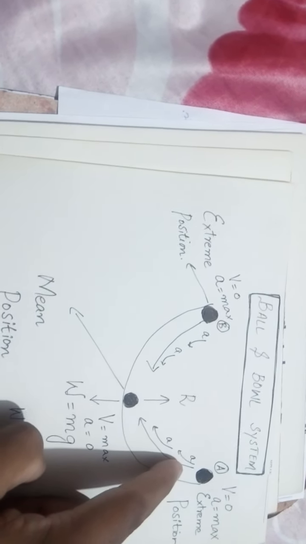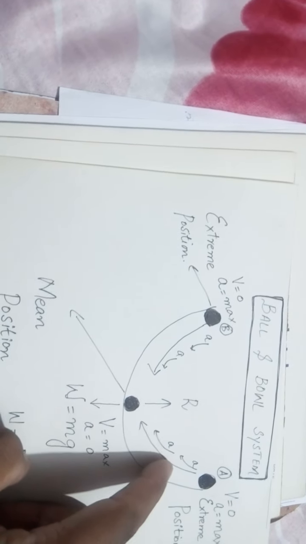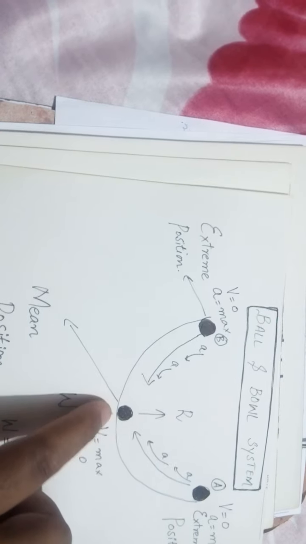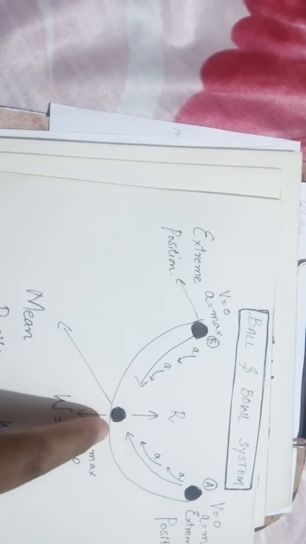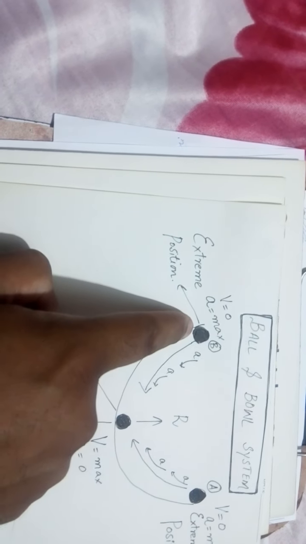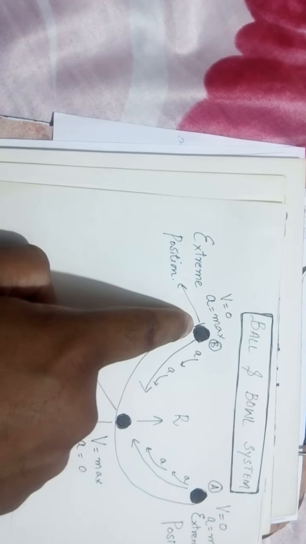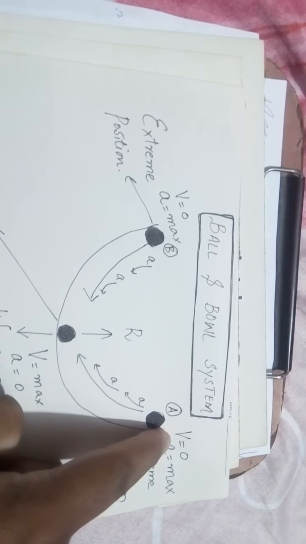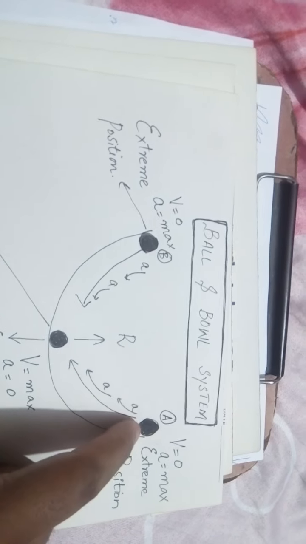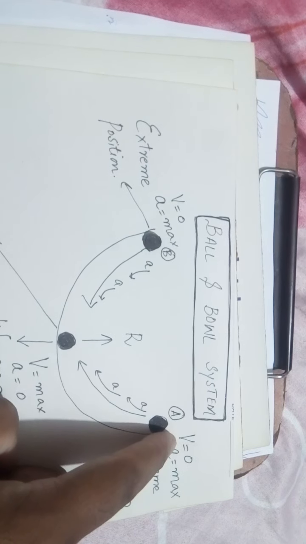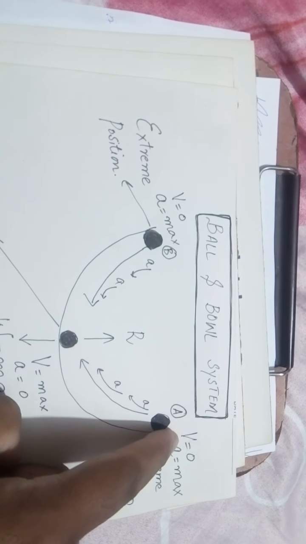When we release the ball from A, the acceleration of the ball is also towards the mean position O. But due to inertia, it will not stop its motion and the ball will go toward position B. At position A, the velocity I have mentioned in the diagram is 0 because the ball is at rest, so it is not moving.